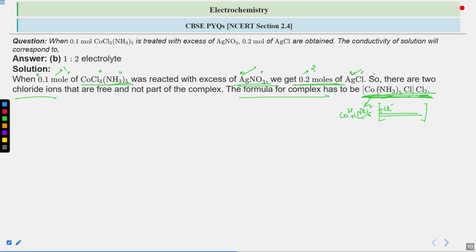Basically, [Co(NH3)5Cl] will go as it is in the water or in the solvent and remain as it is, but Cl2 will dissociate from here and form 2Cl minus ions, which are going to react with AgNO3 when you are treating the complex with excess AgNO3, and then the compound forming is 0.2 moles of AgCl. These chloride ions will react with AgNO3 and form AgCl as product.